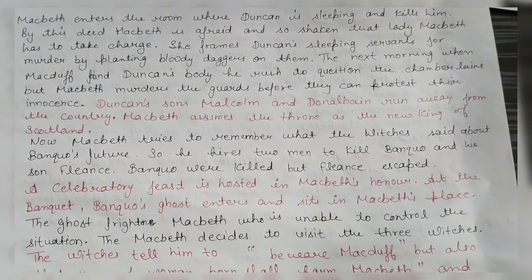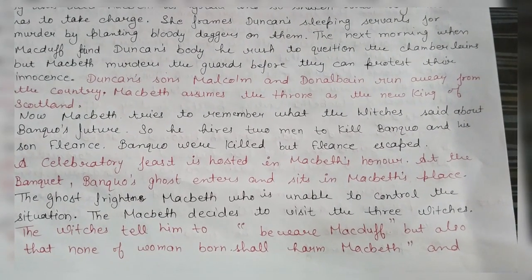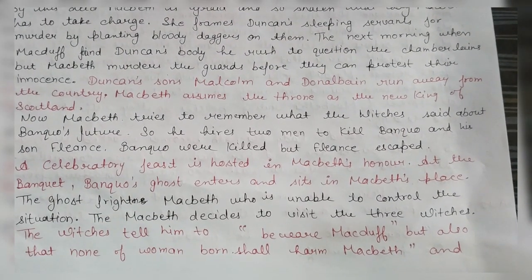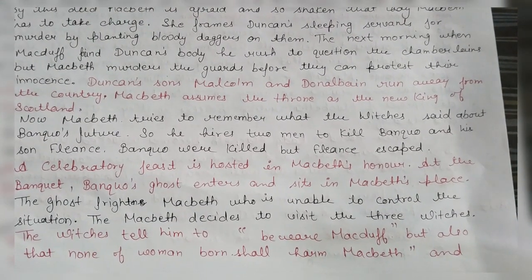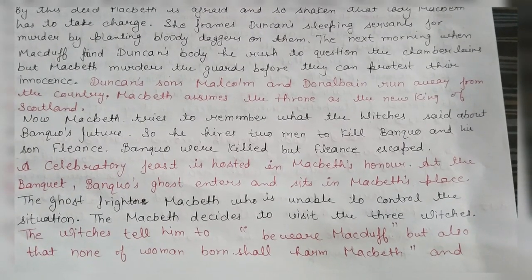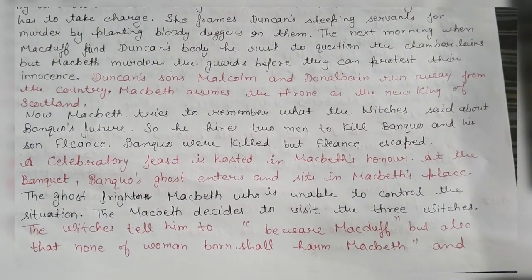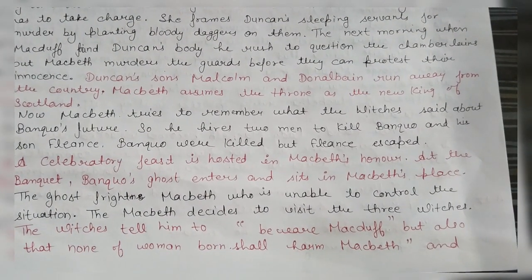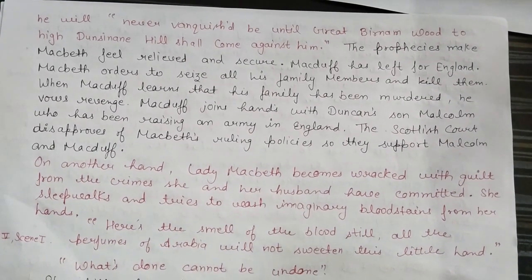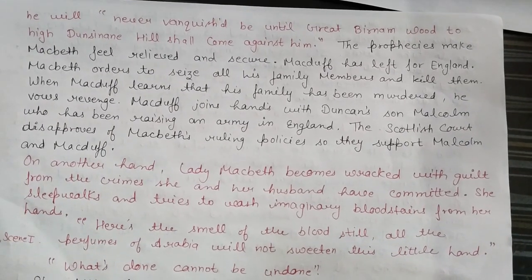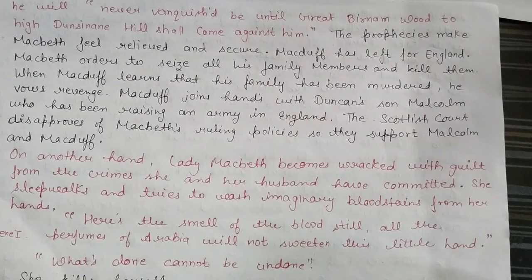On another side, a celebratory feast is hosted in Macbeth's honor at the banquet. Banquo's ghost appears at the banquet and sits in Macbeth's place. The ghost frightens Macbeth, who is unable to control the situation. Macbeth decides to visit the three witches again. This time, the witches tell him to beware Macduff, but also that none of woman born shall harm Macbeth, and he will never be defeated until great Birnam Wood comes to high Dunsinane Hill against him. The prophecies make Macbeth feel relieved and secure.